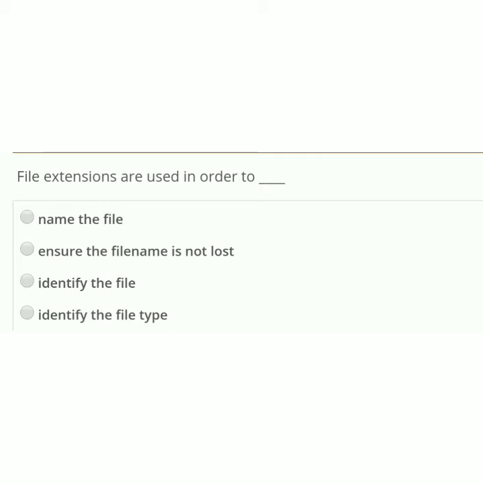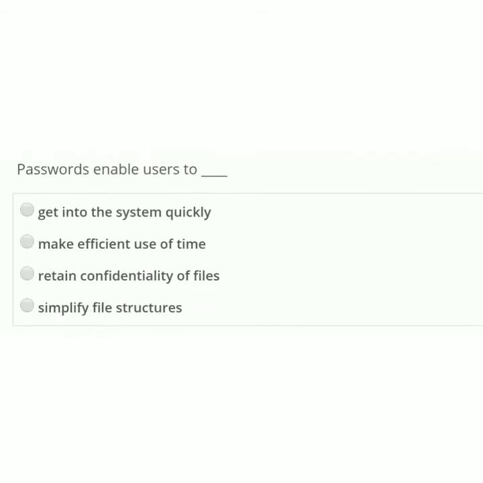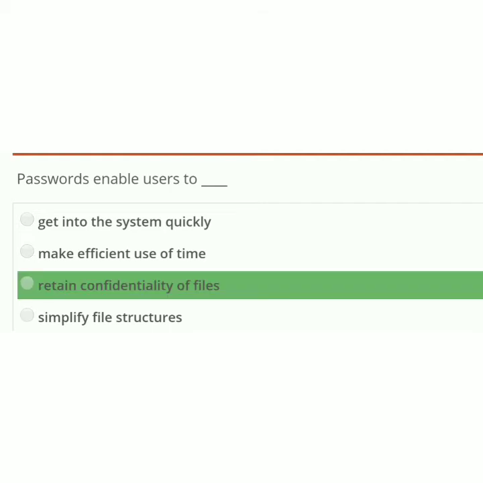The correct option is identify the file type. Passwords: enable users to get into the system quickly, make efficient use of time, retain confidentiality of files, simplify file structures. The correct option is retain confidentiality of files.